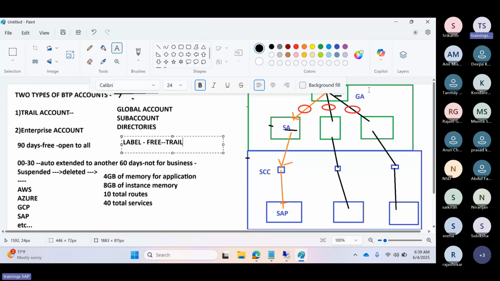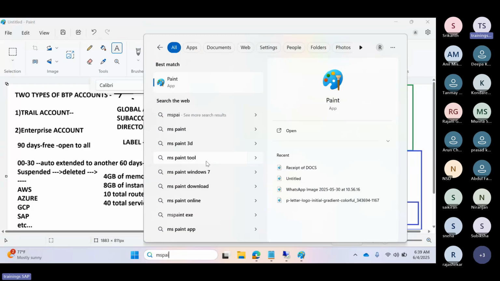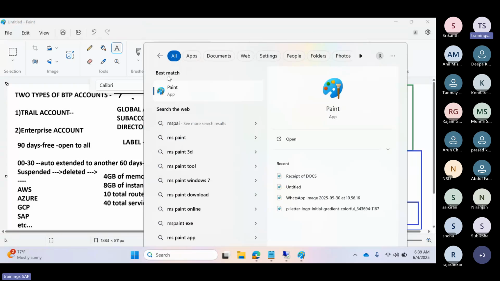But sir, what about the enterprise accounts? You said trial accounts have limited accounts and licenses, I'm good with that. So what about the next one, the enterprise account?